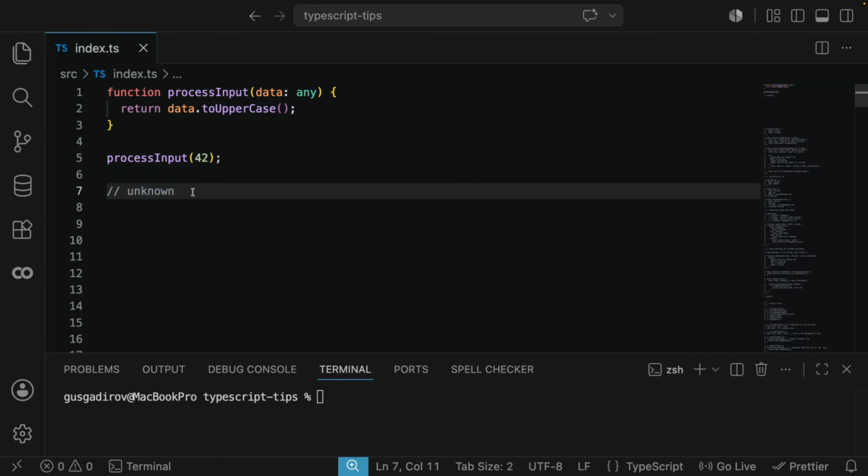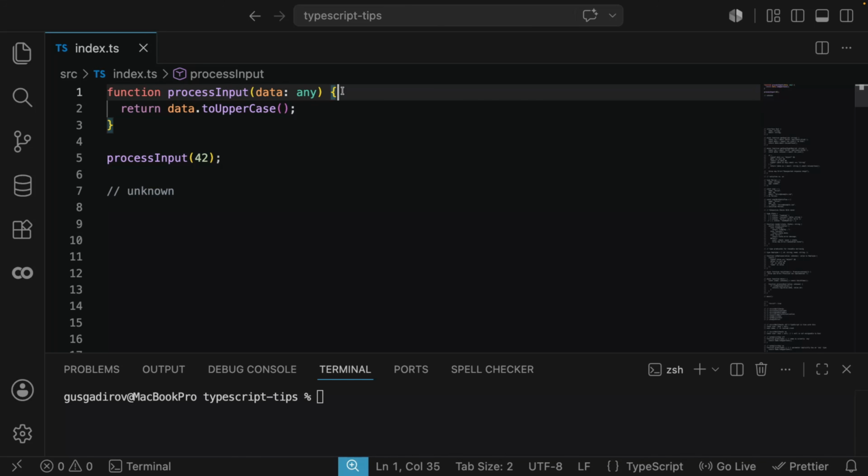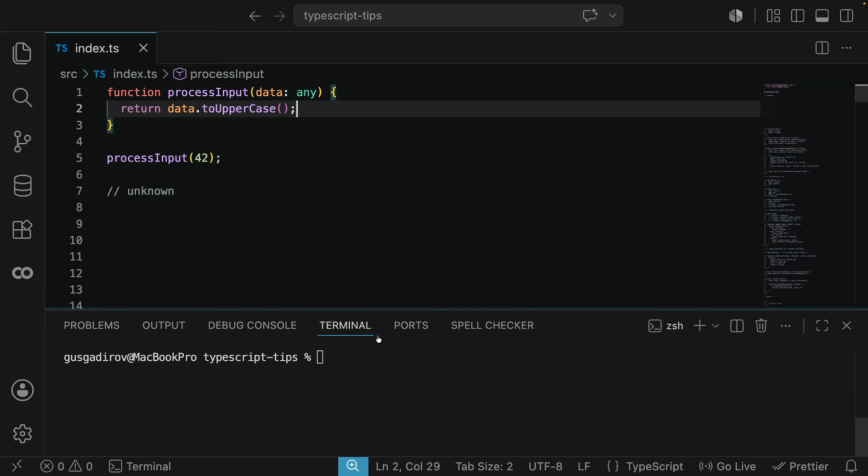So one of the best additions to TypeScript within the last years has been this unknown type. And it's kind of a replacement for this notorious any type that literally turns off TypeScript, and it's a really big anti-pattern that's still found in a lot of code bases, unless your team puts a lot of effort into getting rid of it. So what any does is basically it turns off TypeScript during the compilation. And TypeScript helps us during compilation exactly because once this code is compiled into JavaScript, JavaScript never complains to us, right? It only complains during the runtime.